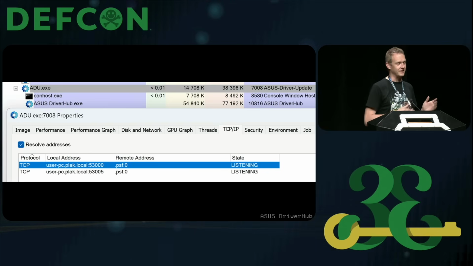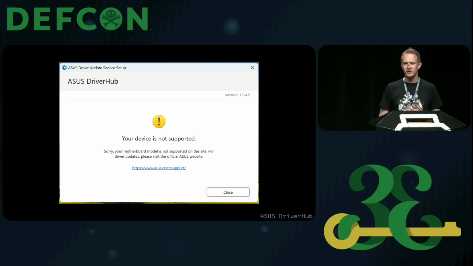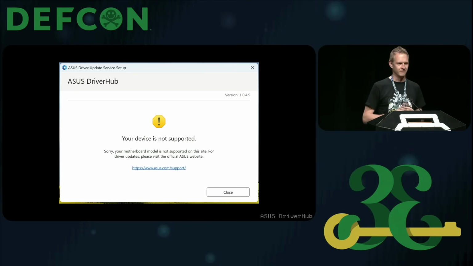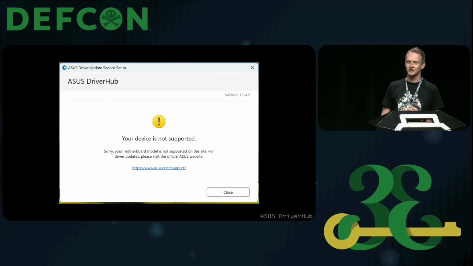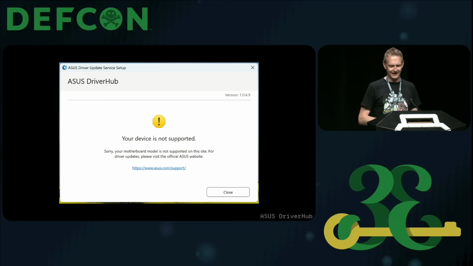Now at this point, I'm looking at these things on my home PC where I play games, but I realize if I want to do some research, I want to install this in a virtual machine. Thankfully, as to no one's surprise, when you install Asus DriverHub in a VM, it goes, this is not an Asus product. It's not wrong. So we needed to do a little bit of work to get that going.